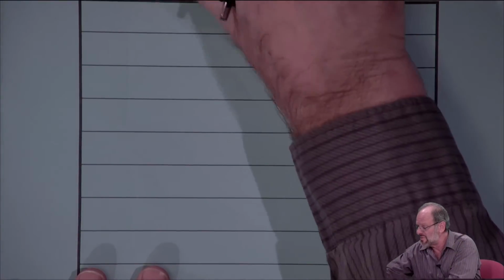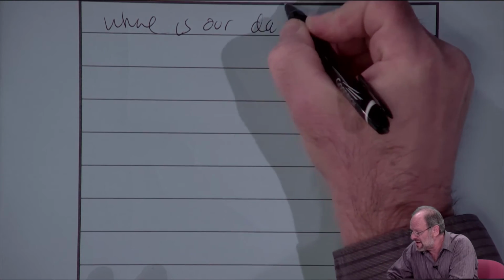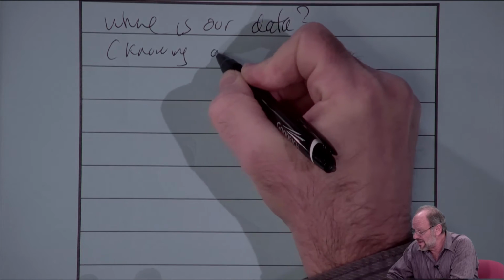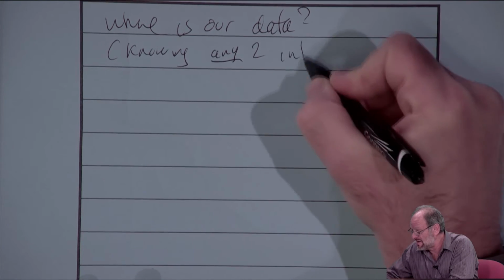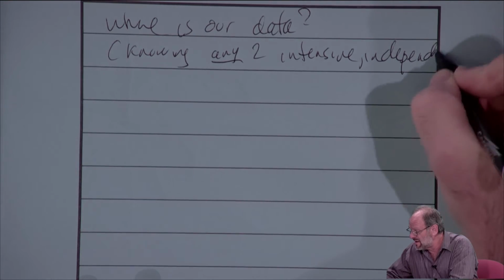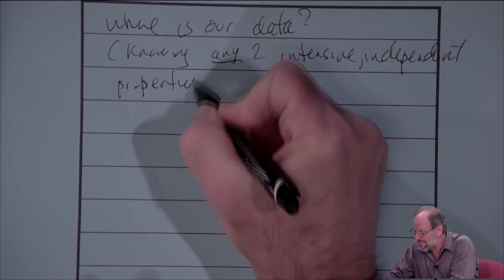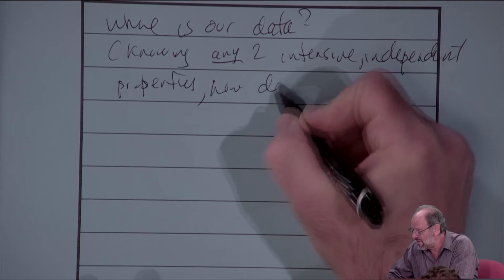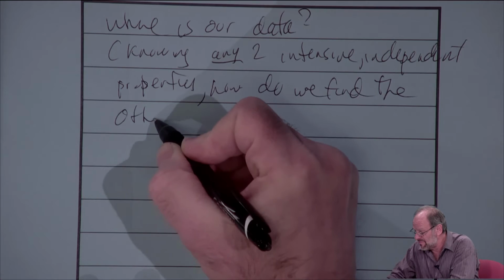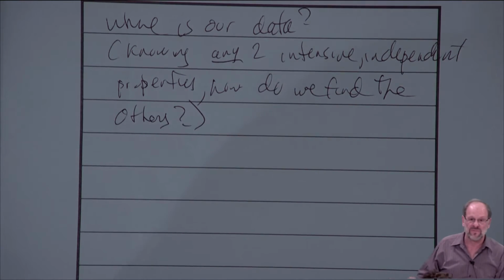So the question we now really want to ask ourselves is, where is our data? In other words, knowing any two intensive and, of course, independent properties, how do we find the others? So that's what we have to ask ourselves now.